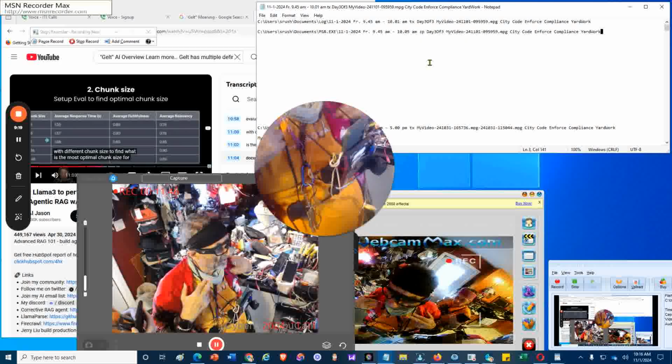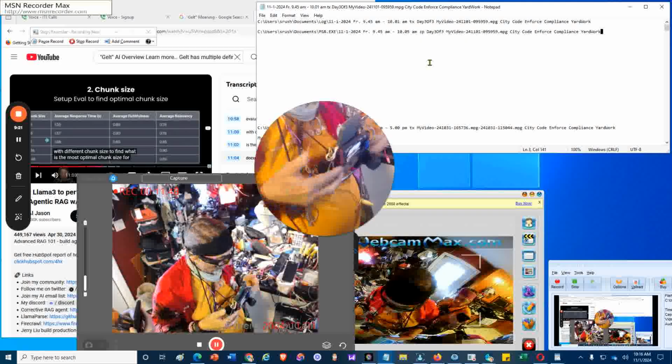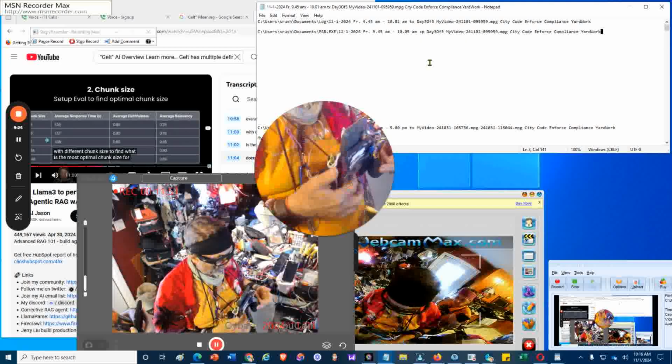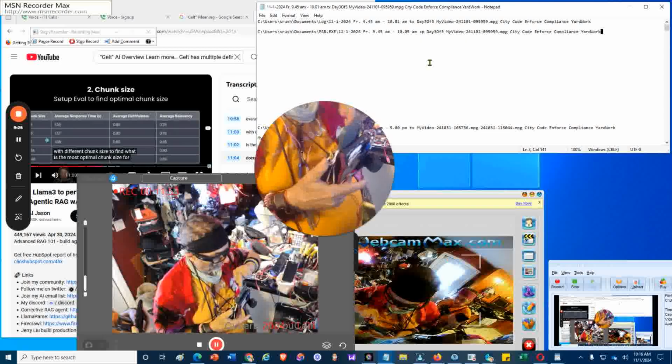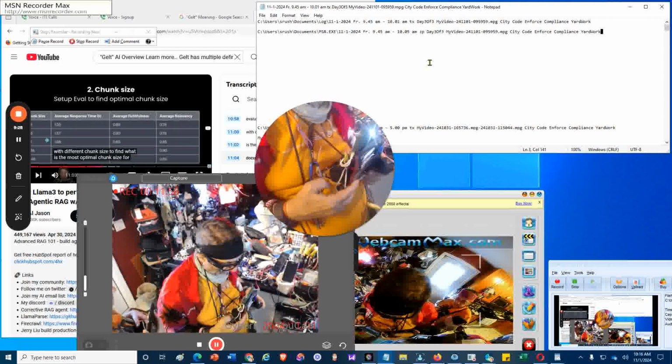So this is a neck folded wallet, phone and badge holding device, and I can turn on the flash to have a little better light.